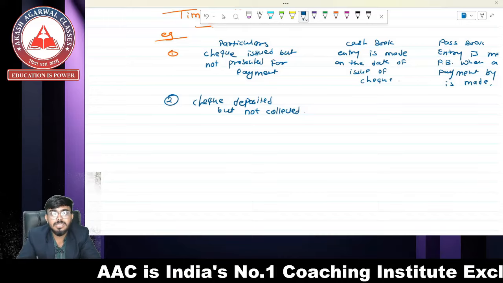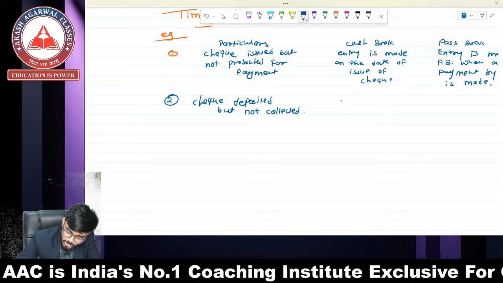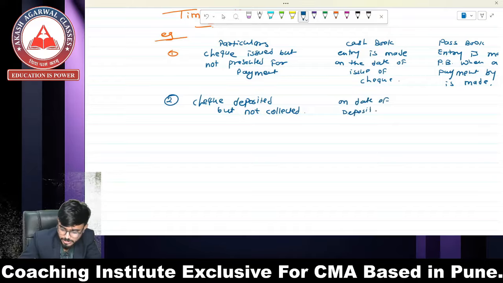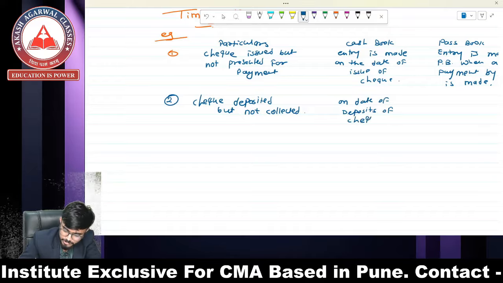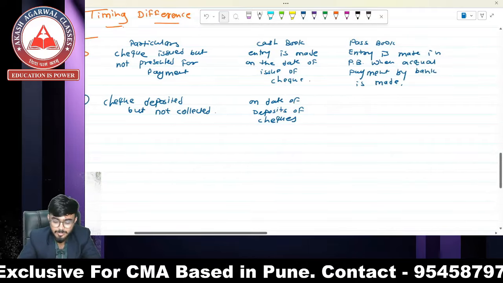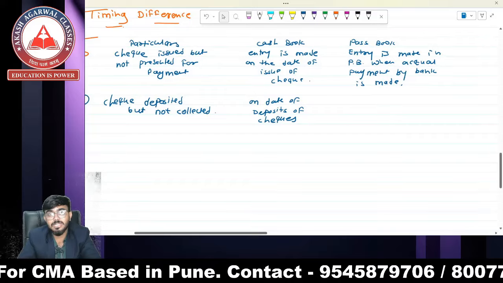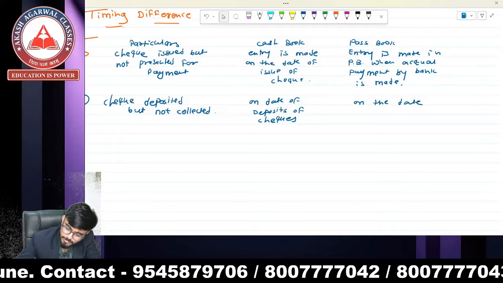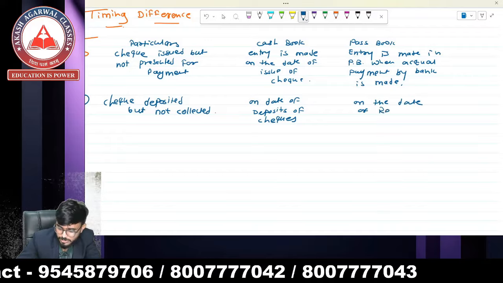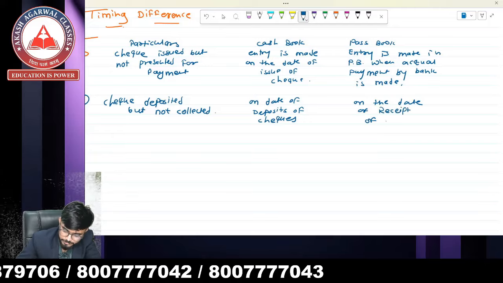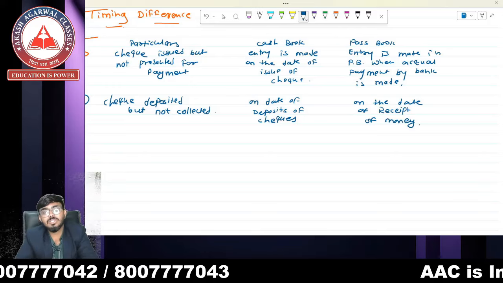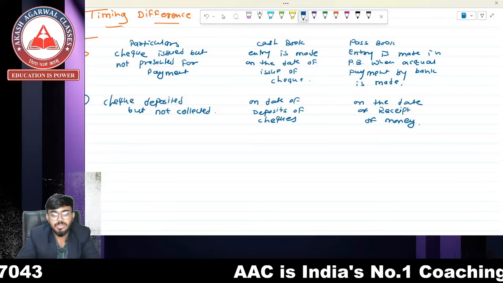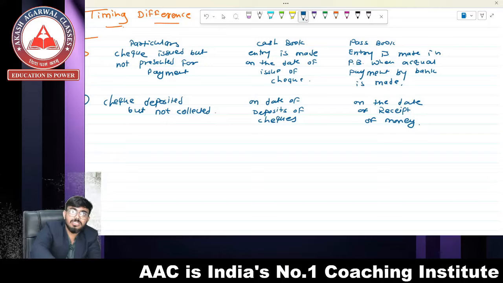So in the cash book, we pass the transaction on the date of deposit of the check, and in the passbook, the bank passes the entry on the date of receipt of money, the day on which the bank receives the money. Okay, so let's go ahead.